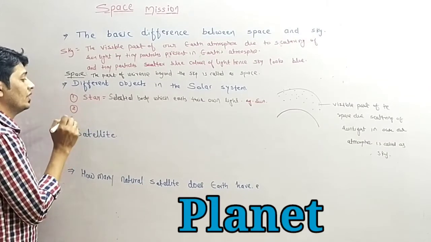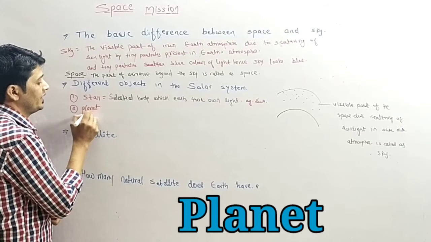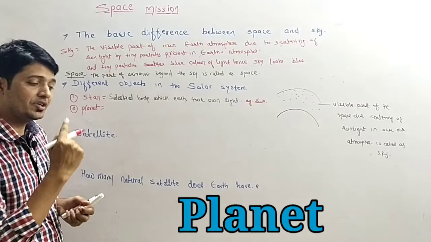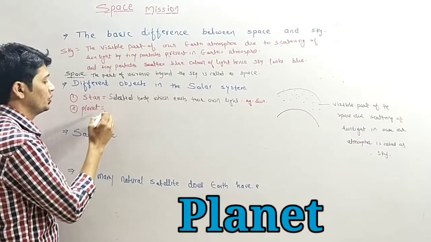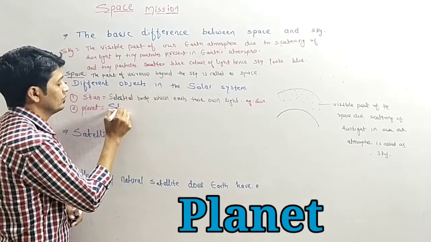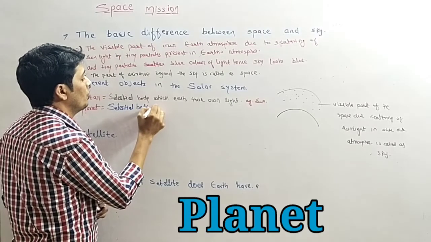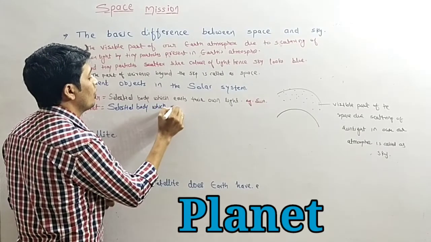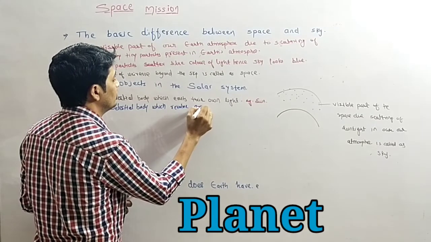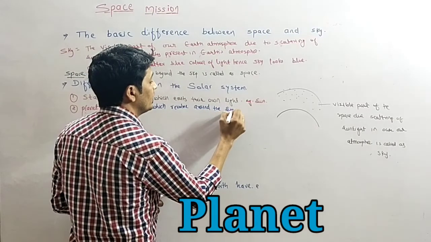Next, we have planets. So what are planets? Planets are celestial bodies which revolve around the sun.